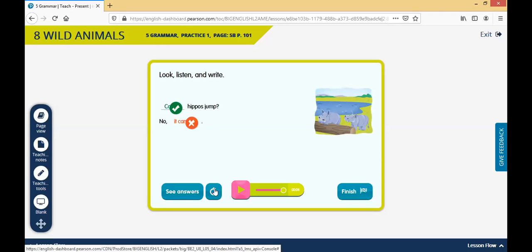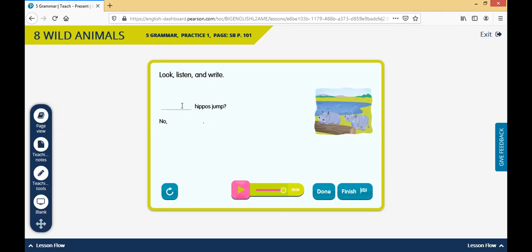Oh, ouch. No, no, no. That's incorrect. Okay. So we're talking about hippos. That's plural. Okay, that was a mistake. Hippos, that's plural. So technically, we're talking about they. All right. So can hippos jump?